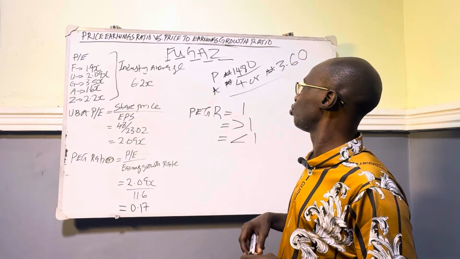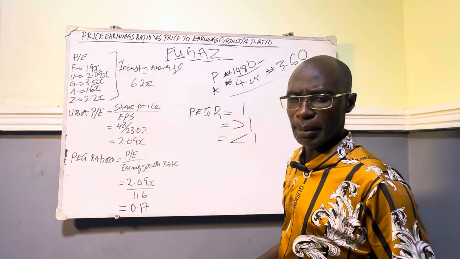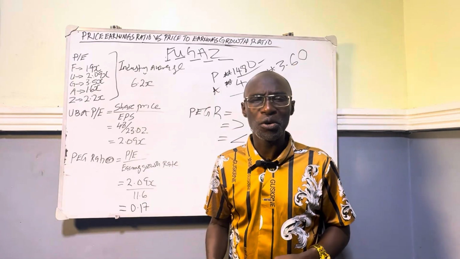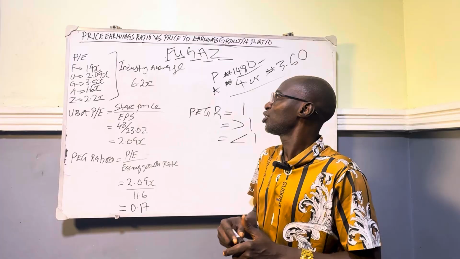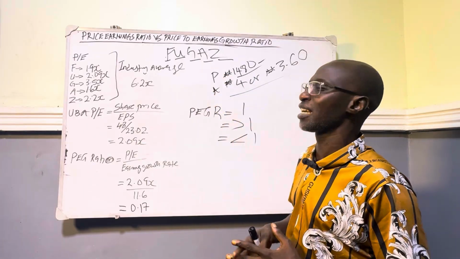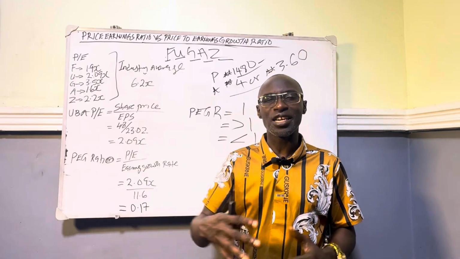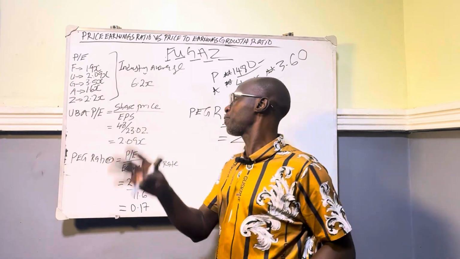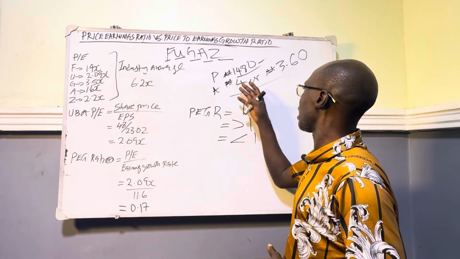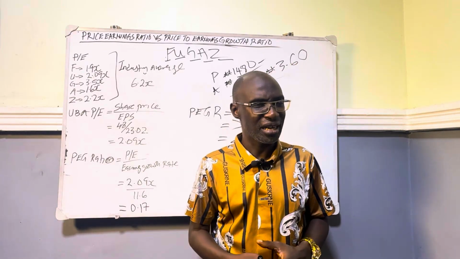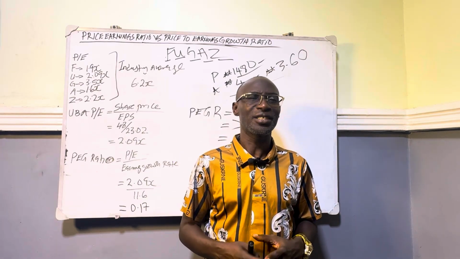When you look at the PEG ratio, the PEG ratio of Presco is less than 1, which means Presco is grossly an undervalued stock. So you buy Presco at the rate of 1,480 naira. It's even cheaper when you look at the growth potential of that very company compared to ICO. ICO now is 4 naira, for example. Now, if you look at the PEG ratio, as of the time of shooting this video, the PEG ratio of ICO insurance is minus 0.45,